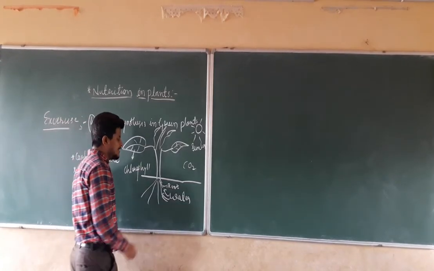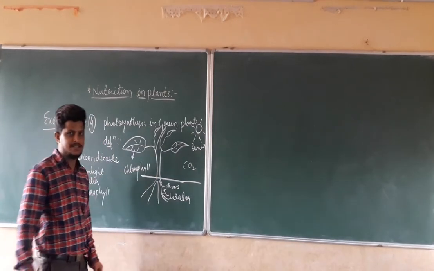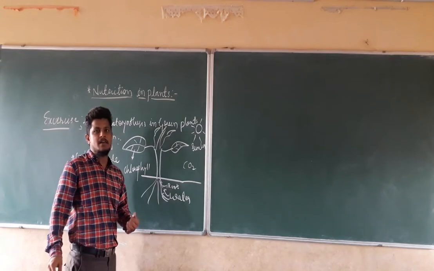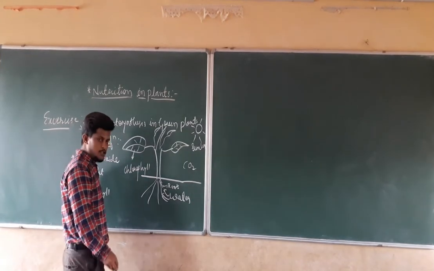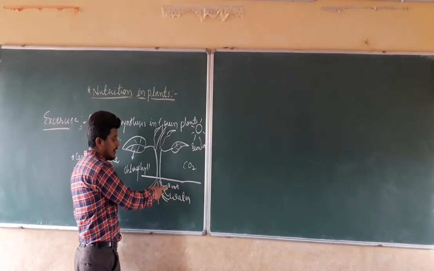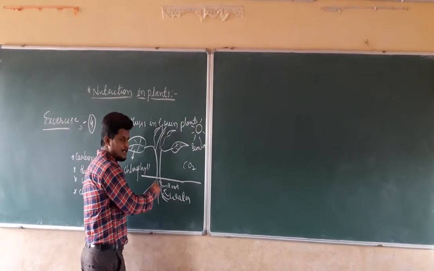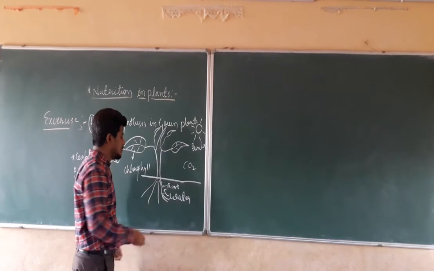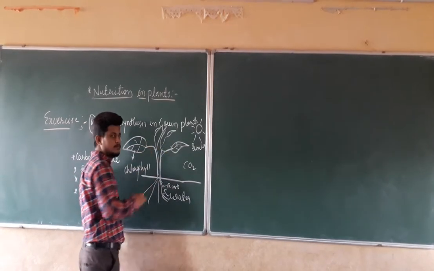Right? In the roots, in the stems, as well as in the leaves, we already discussed that there are vessels. Vessels look like a pipeline passage. So water is absorbed by the roots and carried by the vessels present in the roots, stems, as well as leaves, so that the water is carried to the leaves in this direction, in this way.